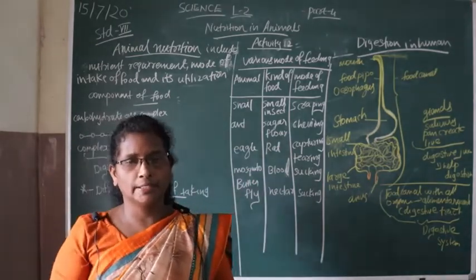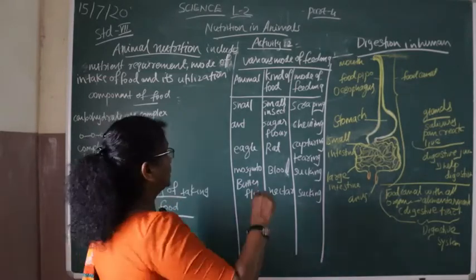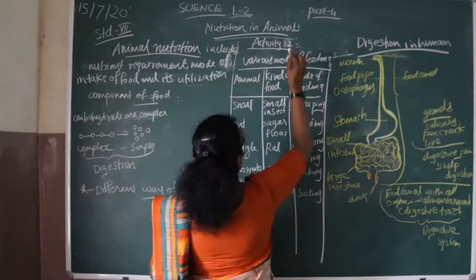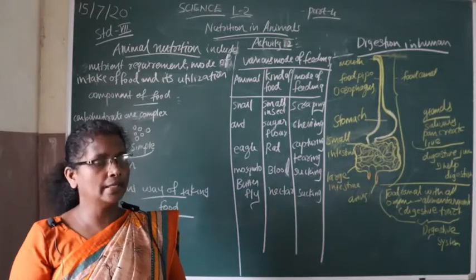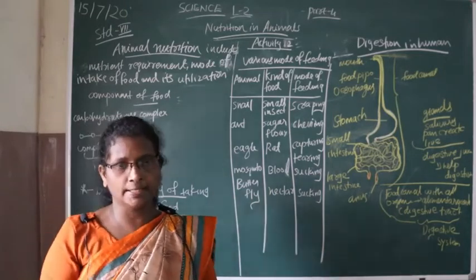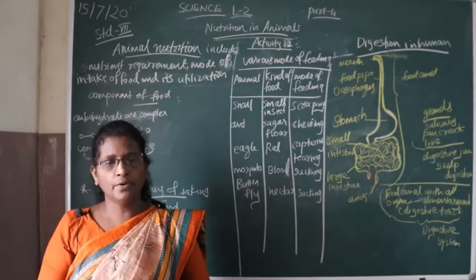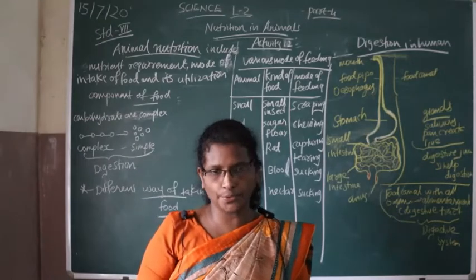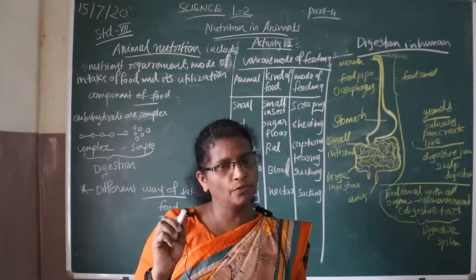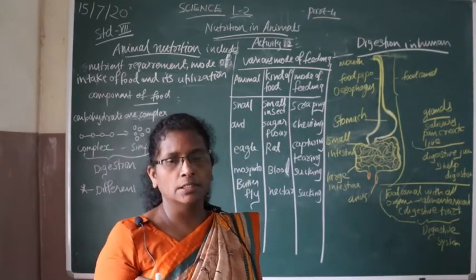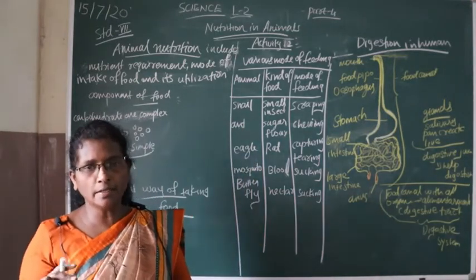Students, today we are going to learn lesson number 2, nutrition in animals. In the first chapter you learned about nutrition in plants. Plants prepare their own food with the help of photosynthesis, so they are called autotrophic. Animals and humans cannot prepare their own food; they depend upon others, so they are called heterotrophic. All this you learned in chapter one.